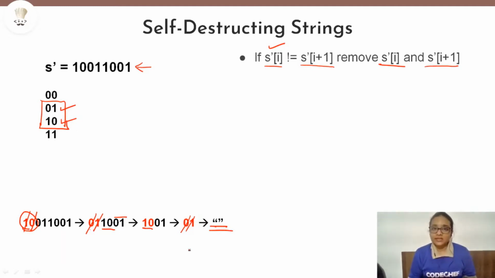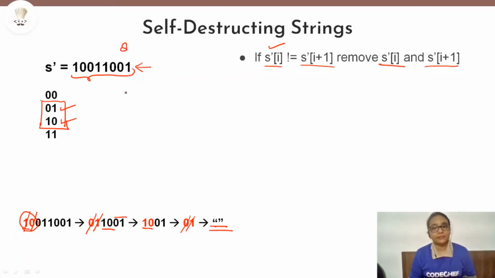Now let us talk about the properties of this self-destructing string. If you observe closely, this string is of even length. It is 1, 2, 3, 4, 5, 6, 7, 8. It has 8 characters in it. Now I can say that a string will only be self-destructing if it is of even length.